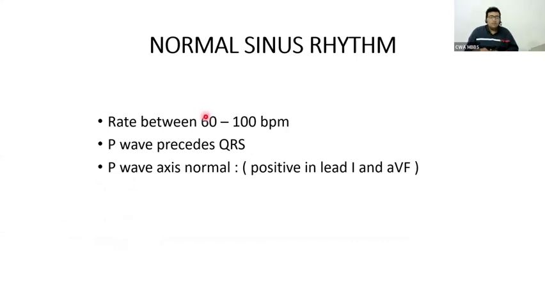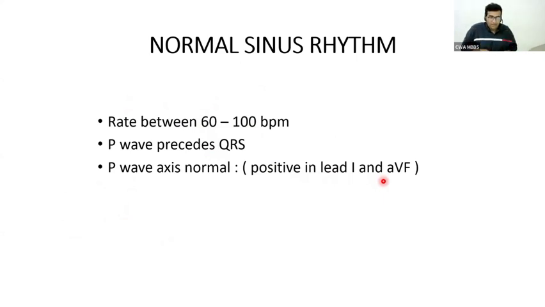Sometimes while talking about a rhythm, a term like normal sinus rhythm may be there. Normal sinus rhythm means heart rate simply 60 to 100. More than that, the P wave should precede the QRS as usual. More than that, the P wave should be positive in lead 1 and AVF. Lead 1 means between AVR and AVL, and the AVF.